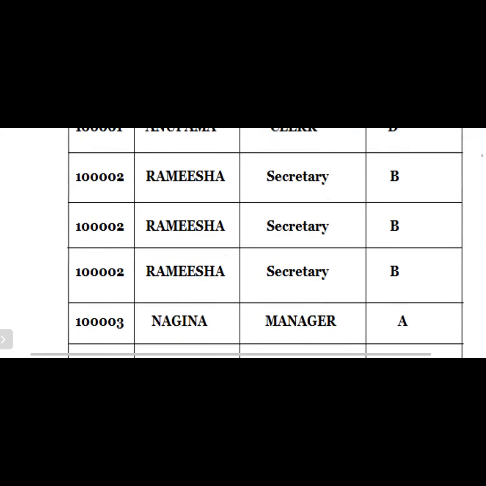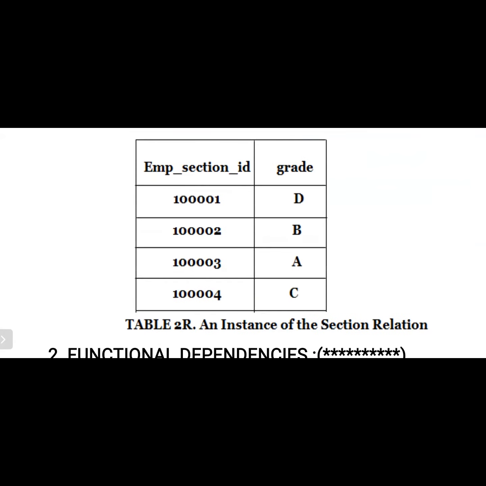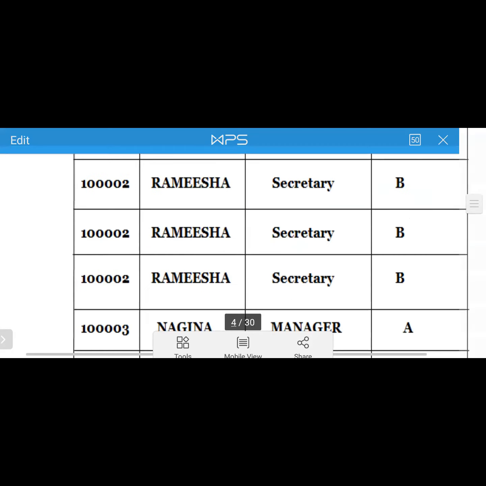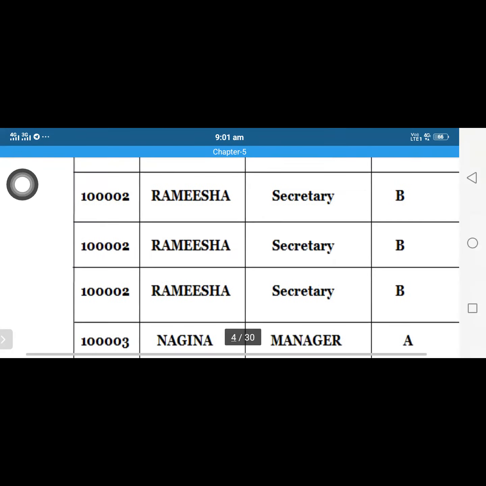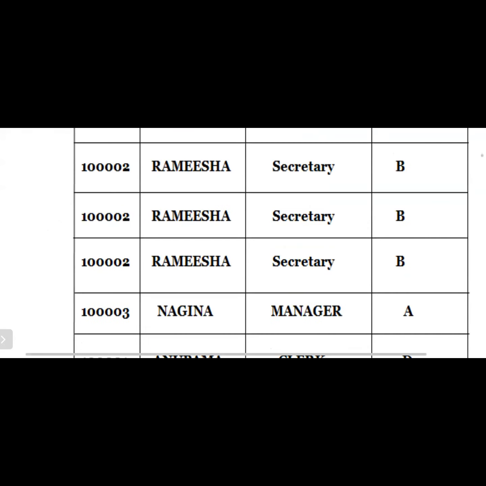For example, maybe we write like this: employee section ID and grade. So 14001 only one time, 14002, 14003, 14004. Then there is no need to write the grade number of times here. So simple. We can use this employee ID, employee name, job section. We need not repeat the same thing number of times.